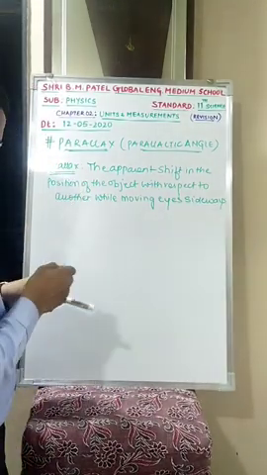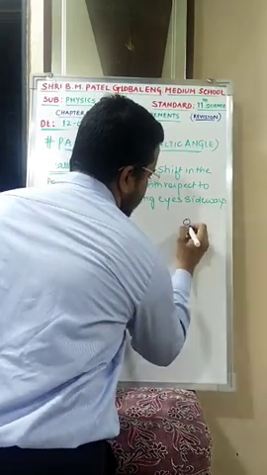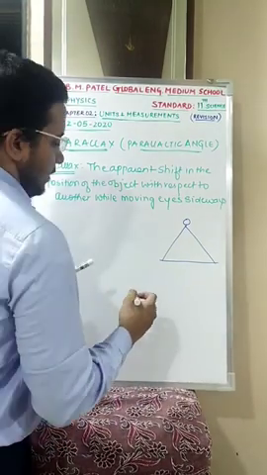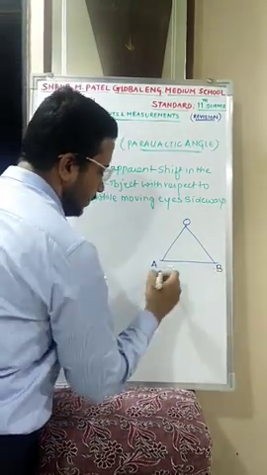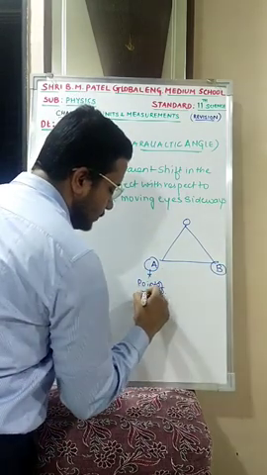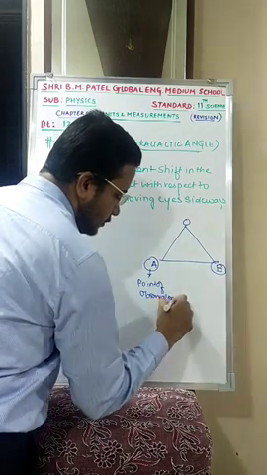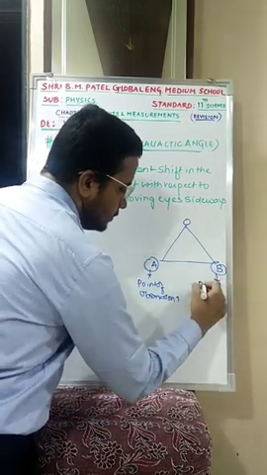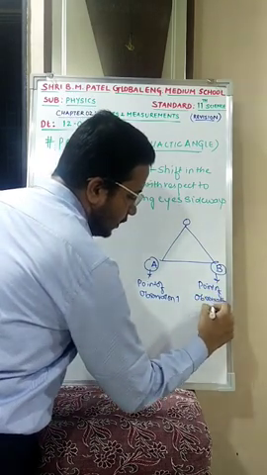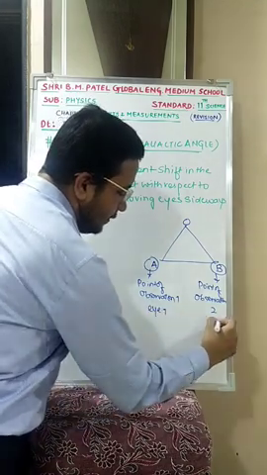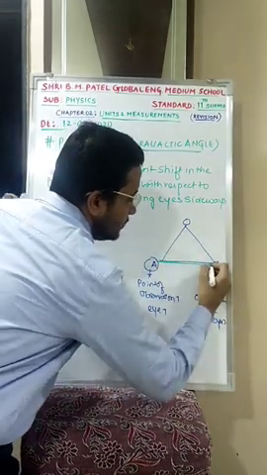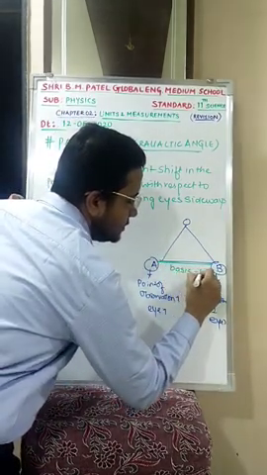Now let us take an example. Suppose you are holding an object or a pen in front of your eyes. Let us consider this to be your AB. These two are nothing but your points of observation. This is point of observation 1 and this is point of observation 2. Here you can say this is your I1 and this is your I2. The distance between the two points of observation, this much, is known as basis, denoted by letter B.